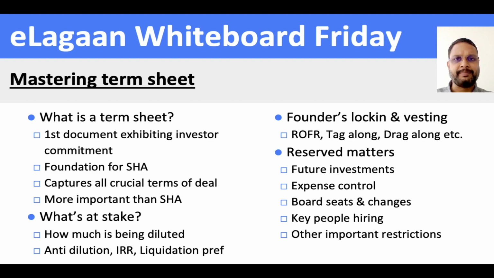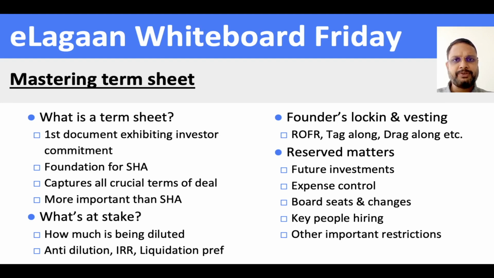So in my perspective, the term sheet is much more important than an SHA because all the important crucial terms of the deal are captured in the term sheet. So you should review it thoroughly. You should negotiate it right at the term sheet stage and then only move forward to the next step.